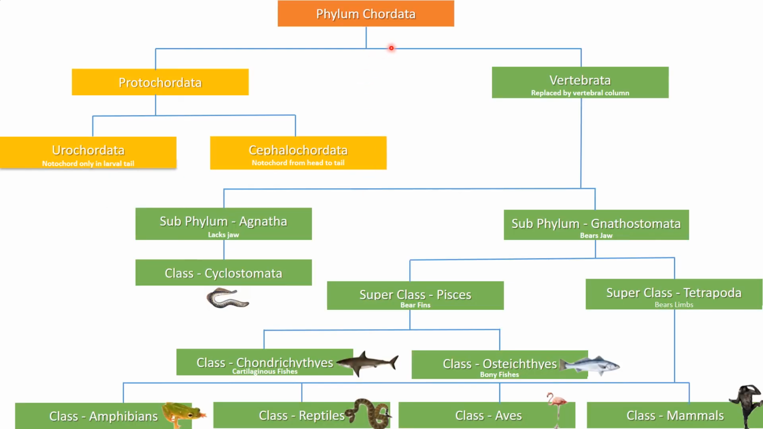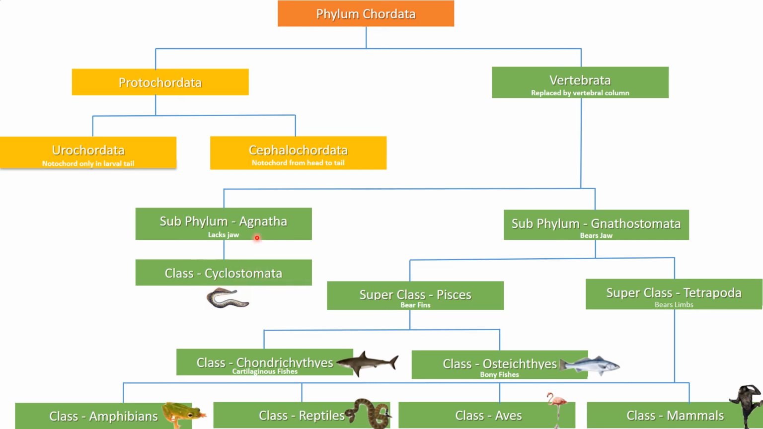So just have a recap of what we did in chordates. Protochordates are divided into two types: urochordates, in which the notochord is present only in the tail, and cephalochordates, in which the notochord is present from the head to the tail. Then we saw vertebrates, where the notochord is replaced by the vertebral column. They are of two types, Agnatha and Gnathostomata. Agnatha means no jaw, and Gnathostomata means they bear jaws.